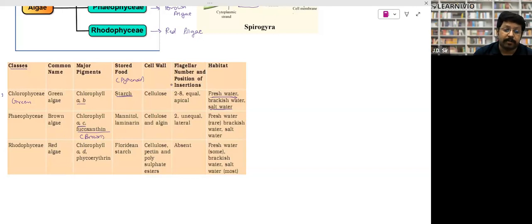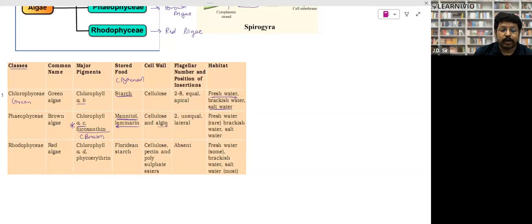Second thing you have to remember, guys, whatever I am saying is very important. These are the questions. You will get questions from here only, and I'll give you these kinds of questions in the practice set as well. Look, the stored food is in mannitol, which is a carbohydrate, and laminarin, right? So mannitol and laminarin are the compounds in which the food is stored. Starch is a carbohydrate, and mannitol and laminarin are also carbohydrates. The cell wall is made up of cellulose and algin.